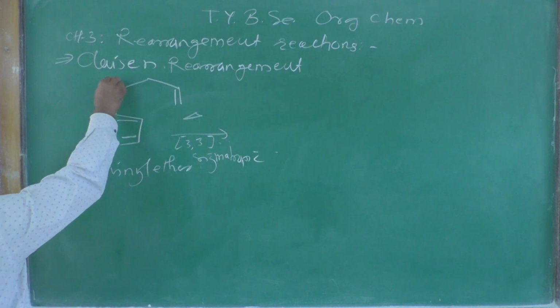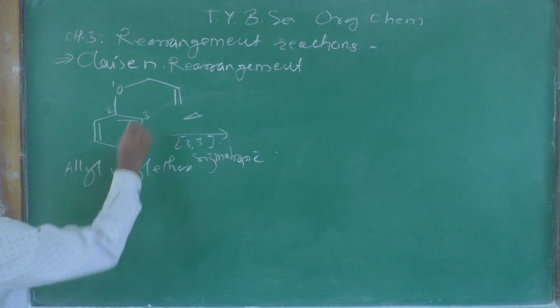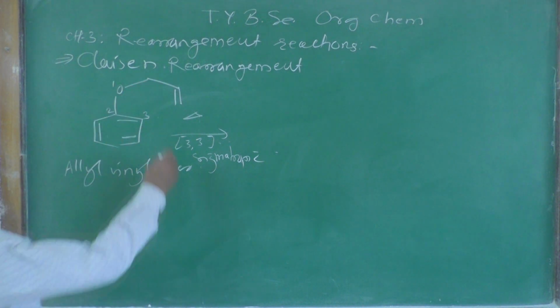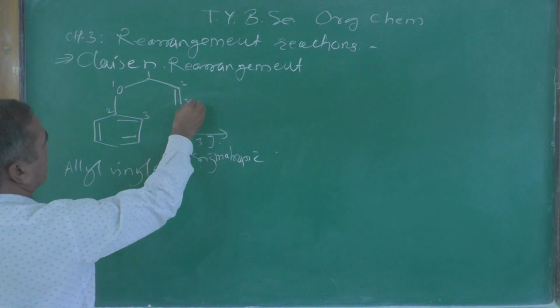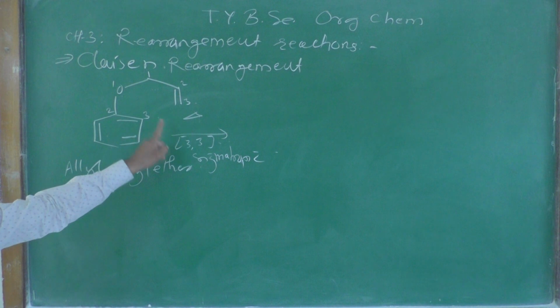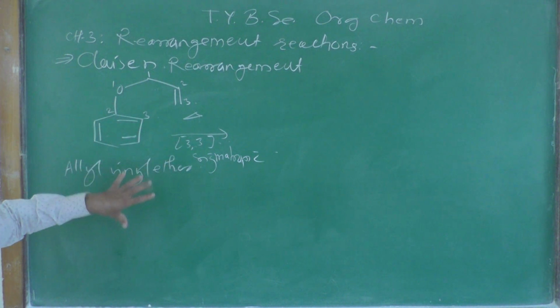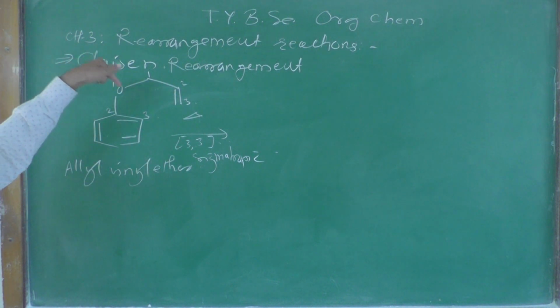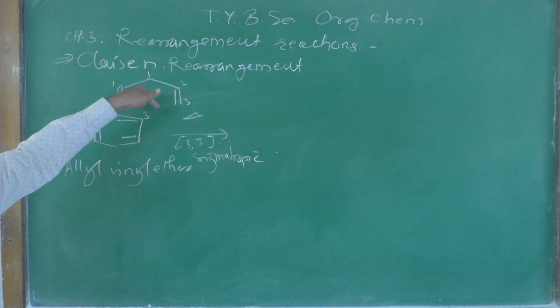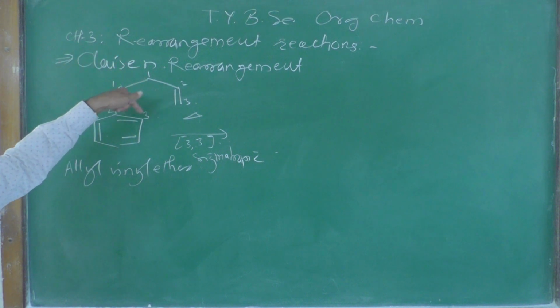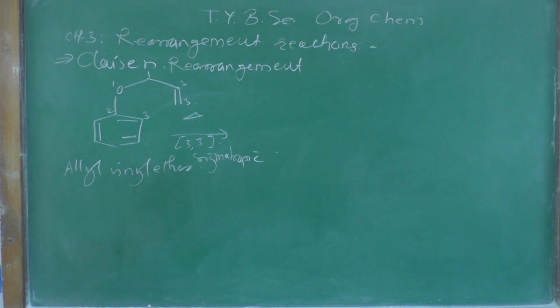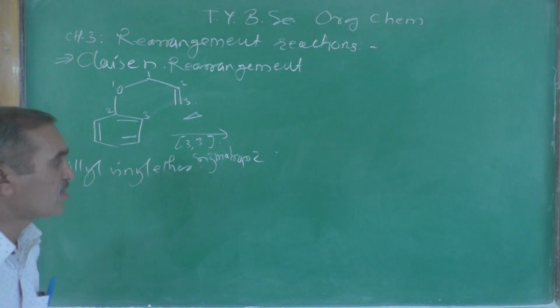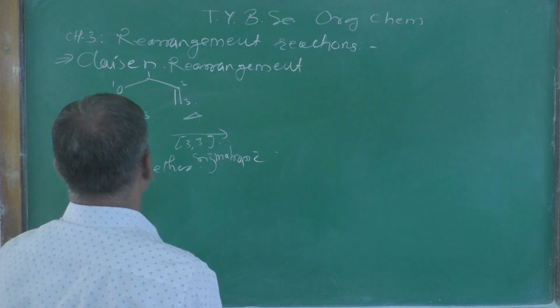So number from this: 1, 2 and 3. This is the allyl part, 1, 2 and 3. The 3,3 clearly indicates that there is a formation of a bond taking place at the 3,3 carbon atoms, and therefore this type of rearrangement is known as a 3,3 sigmatropic rearrangement reaction.